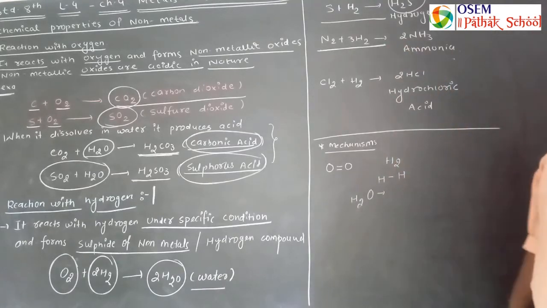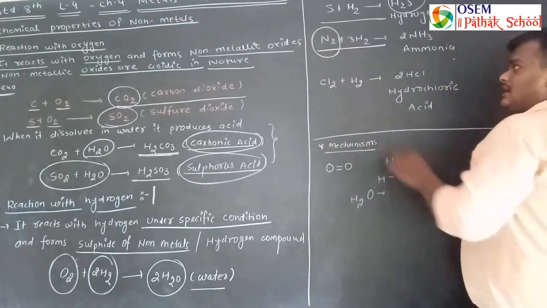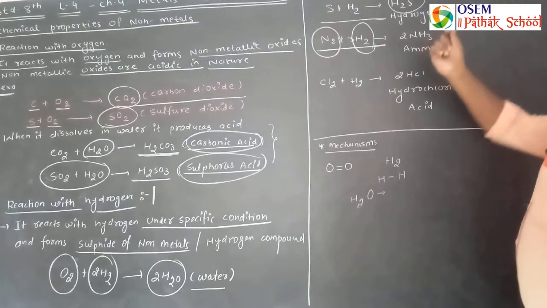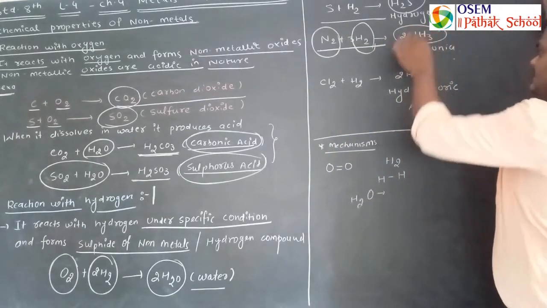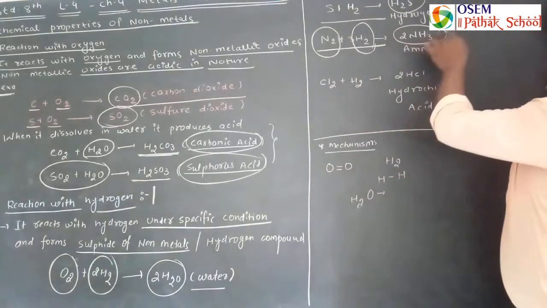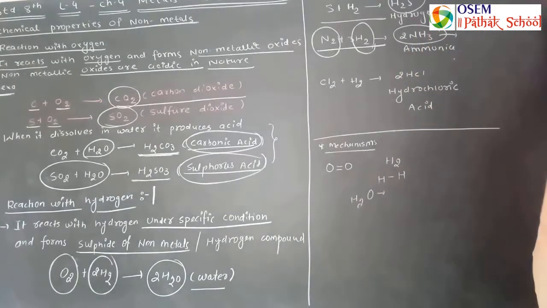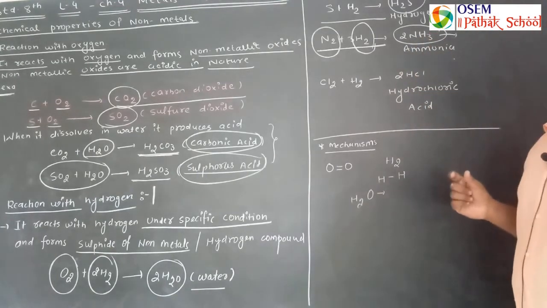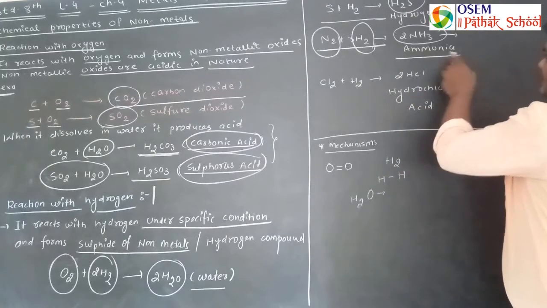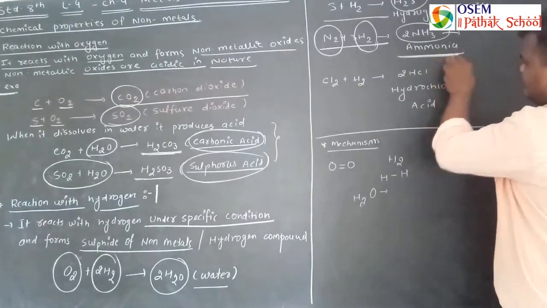N2 plus 3H2. Nitrogen is your non-metal. It reacts with hydrogen. So N2 plus 3H2 gives 2NH3. This is ammonia, the formation of ammonia. NH3 represents the ammonia molecule, and ammonia is widely used in fertilizer industries.